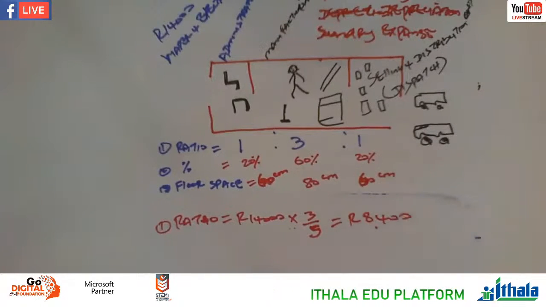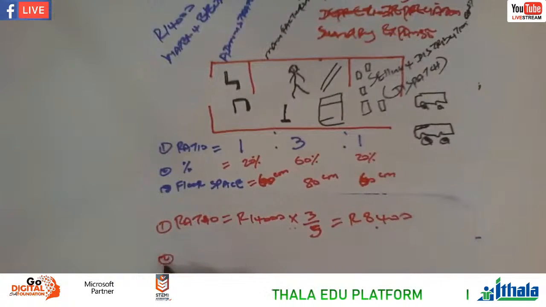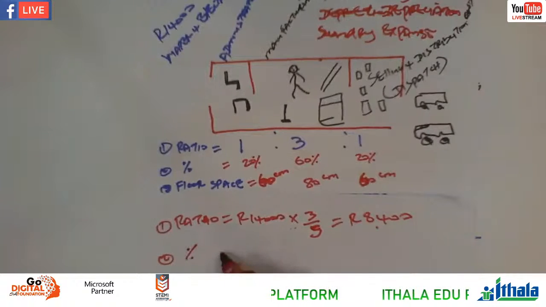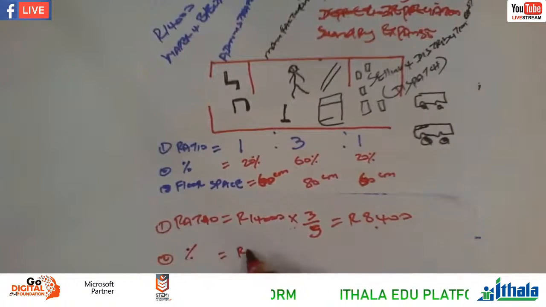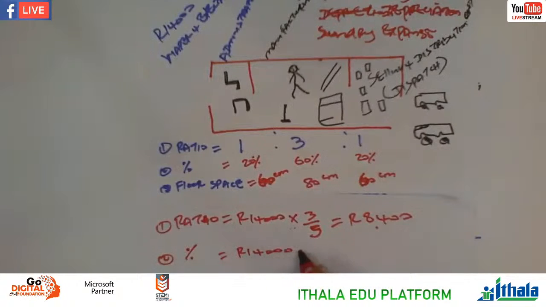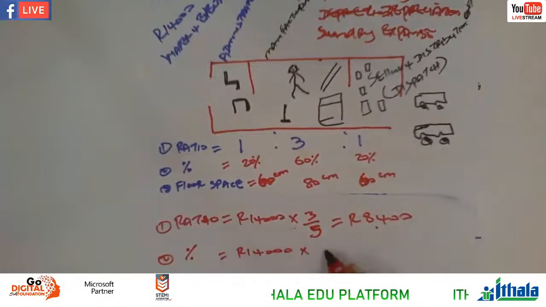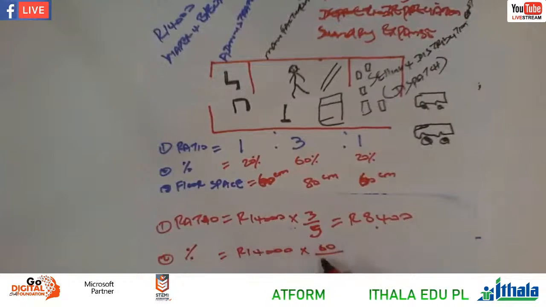You get 8,400, right? And then number 2, we're assuming that here it's a percentage, right? The amount is still 14,000. So you times by 60, what belongs to us, divided by 100%.